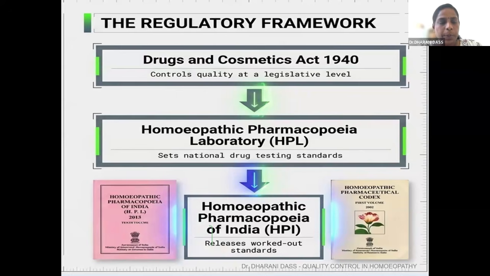HPL, that is Homeopathic Pharmacopoeia Laboratory, follows the guidelines as per the Drug and Cosmetic Act, and whatever tests are performed in HPL will be published in the form of HPI by the Ministry of Health and Family Welfare, Government of India. By keeping the HPI standards, all the pharmaceutical companies try to manufacture good quality products.